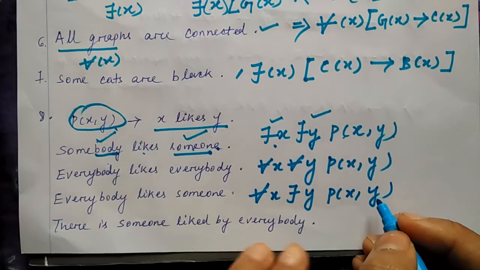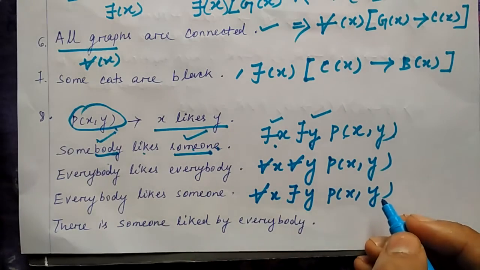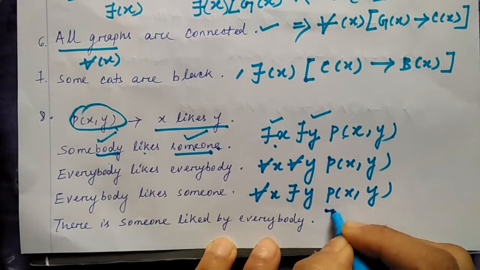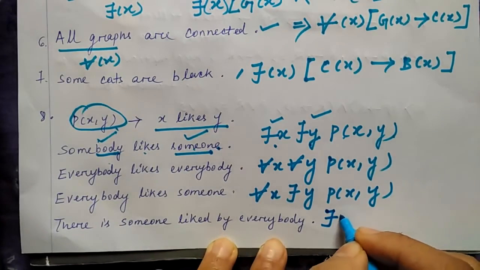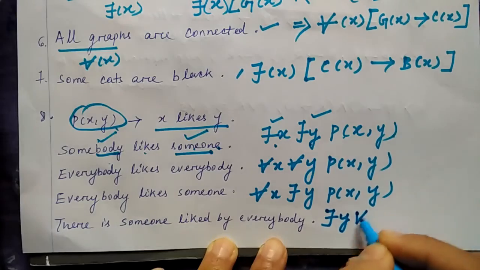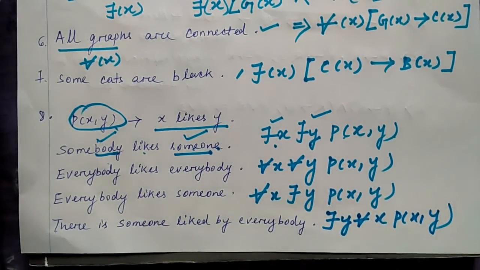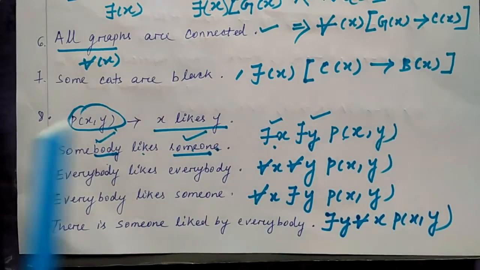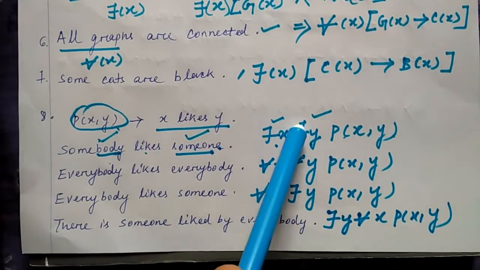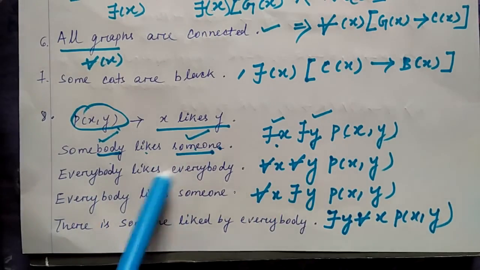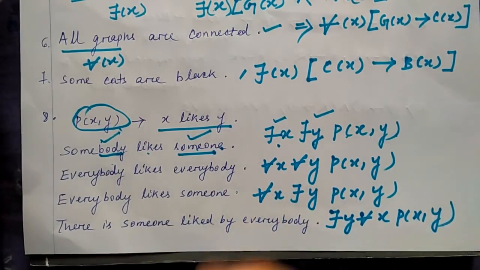Then there exists someone liked by everybody. So some person is there who is liked by everybody. You can write it as there exists y for all x, P of x, y. Are you clear? Someone likes someone means both are some, and everybody likes everybody, both are all. Then everybody likes someone and someone is liked by everybody.